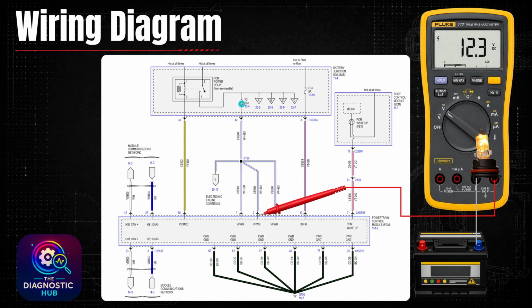So you can see here at this powertrain control module, we have 1, 2, 3 powers off this F3 fuse, which is a 20 amp. We have another power here, which is a 5 amp. This is a wake up signal here from the body control module.